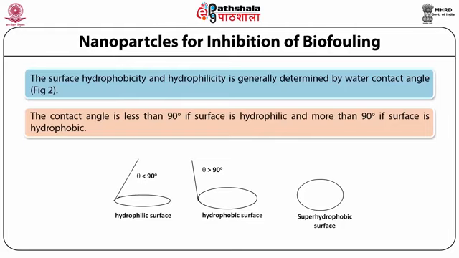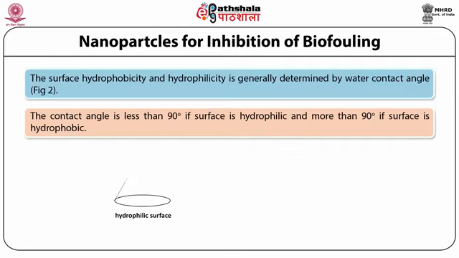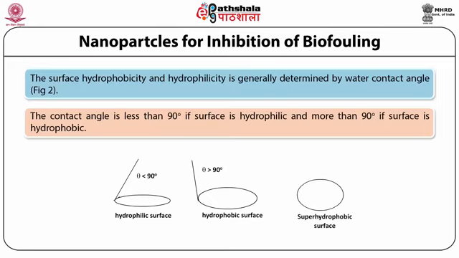And we will also discuss the various techniques which are mainly used to determine whether the surface is hydrophobic or hydrophilic, and also the growth of the microorganism, by various recent techniques like atomic force and other fluorescence techniques.